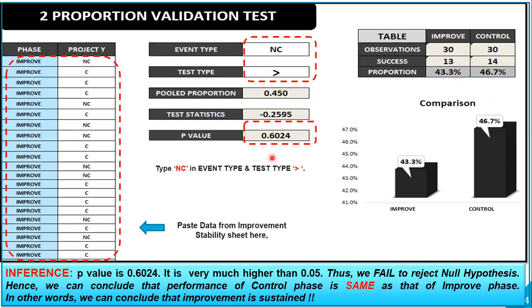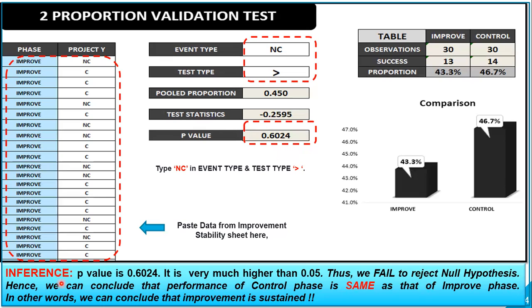However, what p-value suggests is where we can say that we have also proven it statistically. When p-value is 0.6024, which is quite high than 0.05, it means we will fail to reject null hypothesis. So in other words, we are going to continue with the null hypothesis, and that's what we wanted to favor.